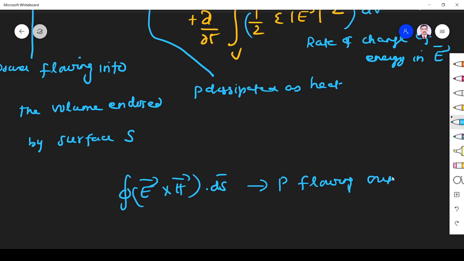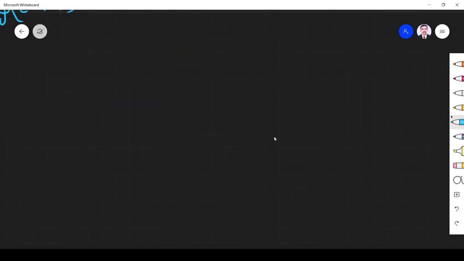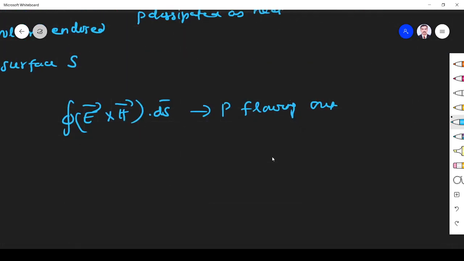See, as per the law of conservation of energy, what should happen? We must know the rate of energy dissipation. Yes or no?